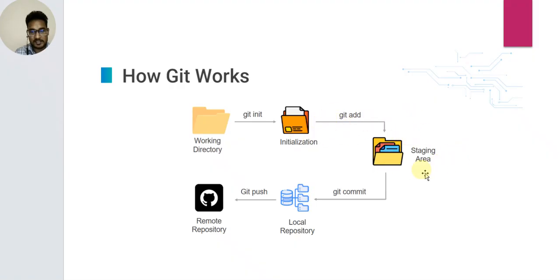Next is the staging area. Then git commit moves changes to the local repository, and git push sends them to the remote repository. So the flow is: working directory, git init for initialization, git add to the staging area, git commit, and git push. And git pull to fetch updates.